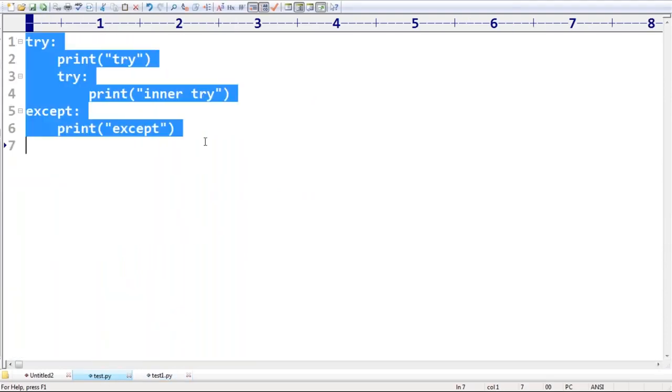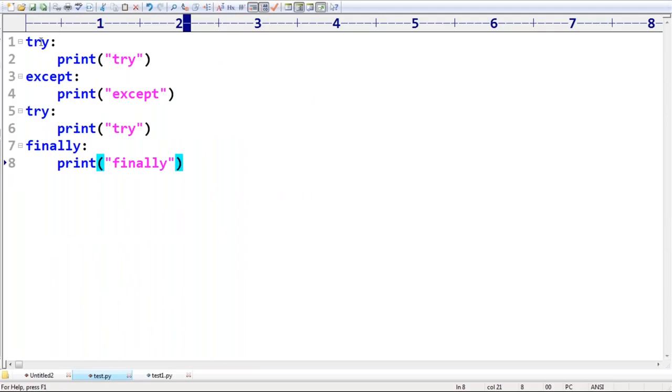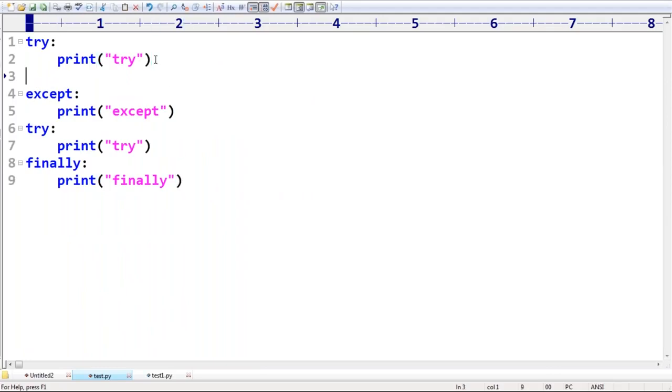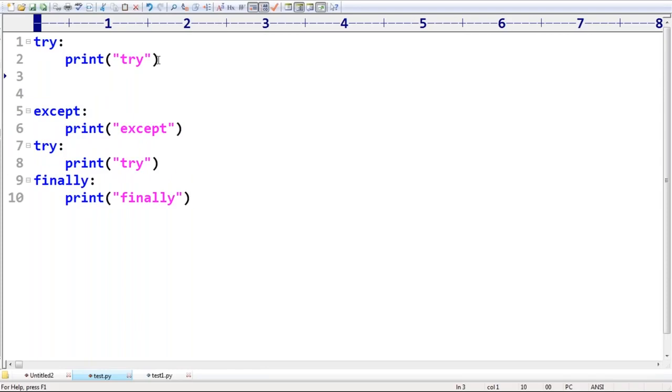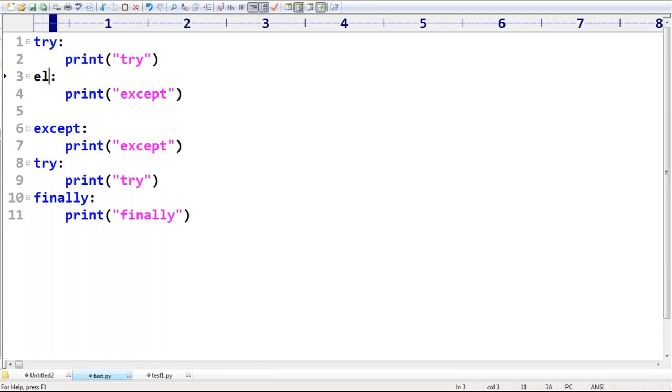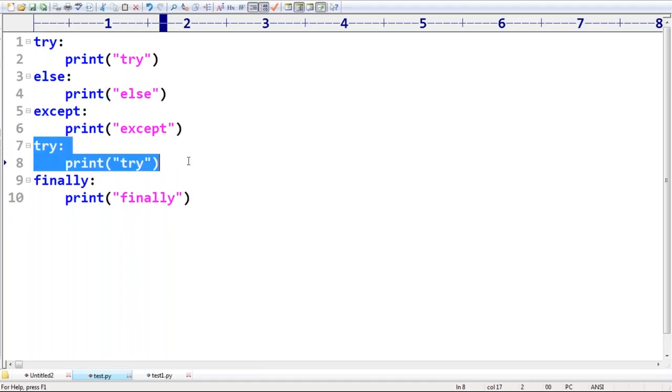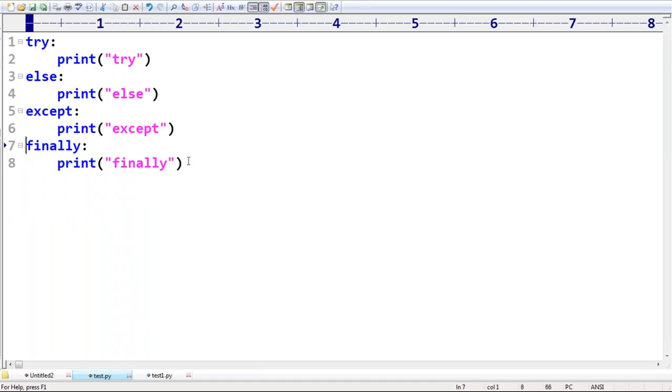First I'm taking try. After that I'm taking else, then after that the except block, and last finally. Observe: try, else, except, finally.